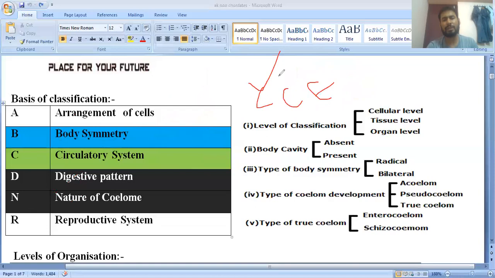C stands for Coelenterata, C stands for Ctenophora, E stands for Echinodermata, and only the adult echinoderms show radial symmetry. Are you getting it? Echinoderm adults show radial symmetry. And echinoderm larvae show which type of symmetry? They show bilateral symmetry.